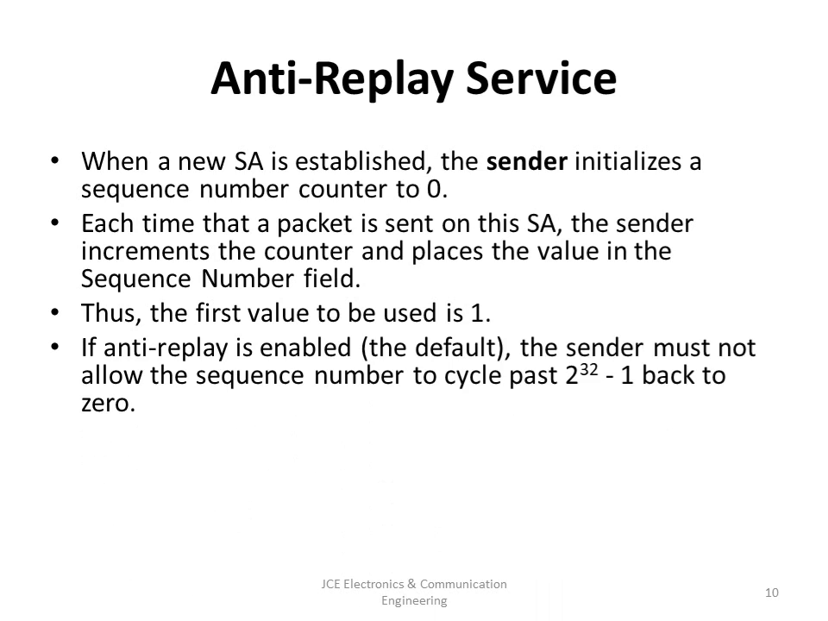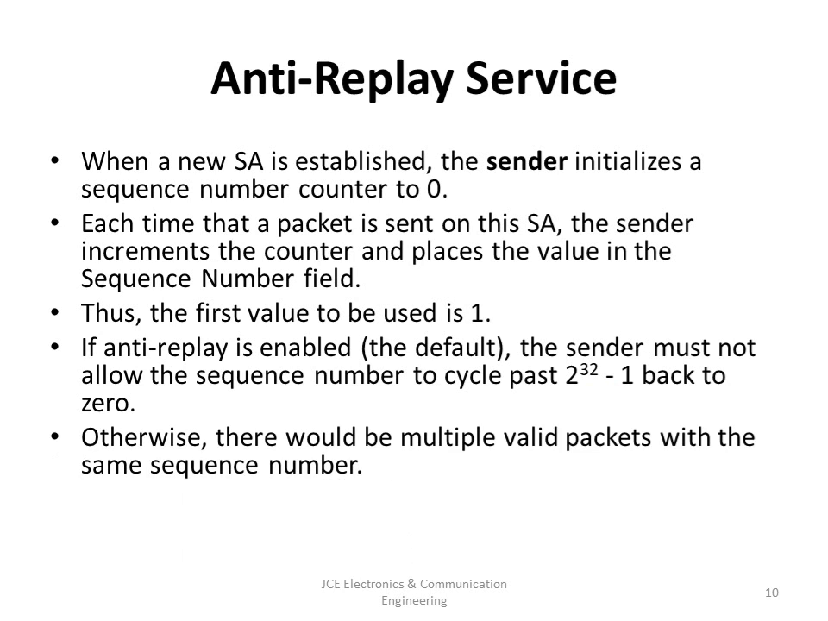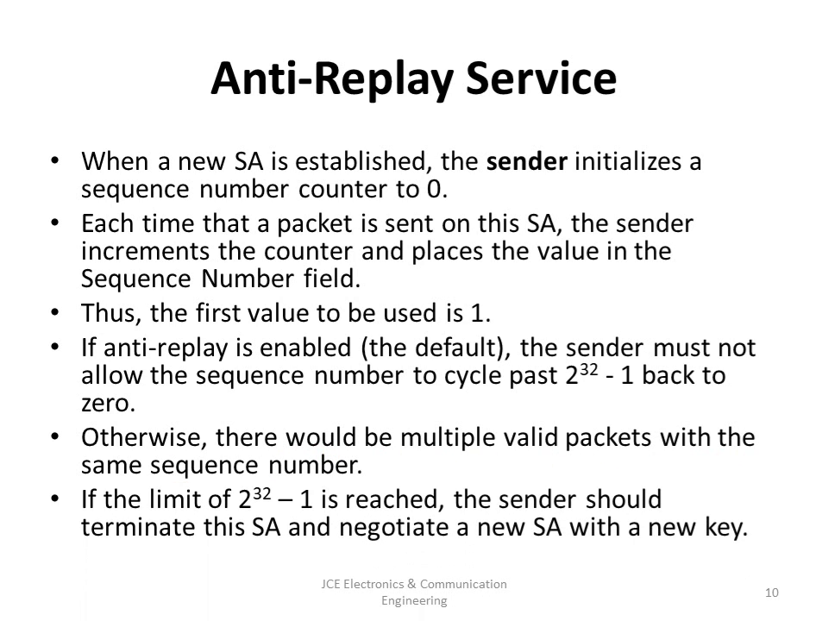If anti-replay is enabled, the default, the sender must not allow the sequence number to cycle past 2 to the power of 32 minus 1 back to 0. This is obvious. Otherwise, there would be multiple valid packets with the same sequence number. If the limit of 2 to the power of 32 minus 1 is reached, the sender should terminate this SA and negotiate a new SA with a new key. This is the anti-replay service that we are going to look at.